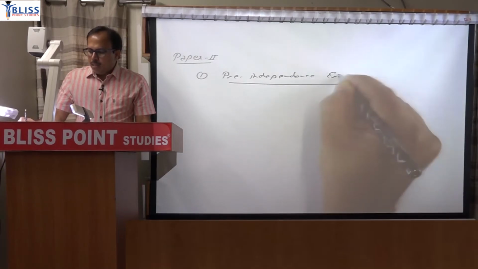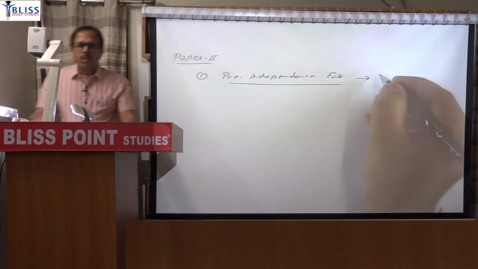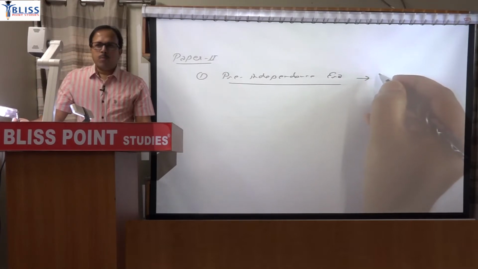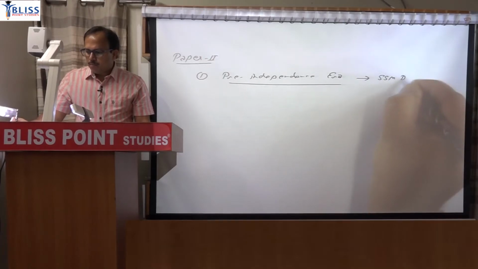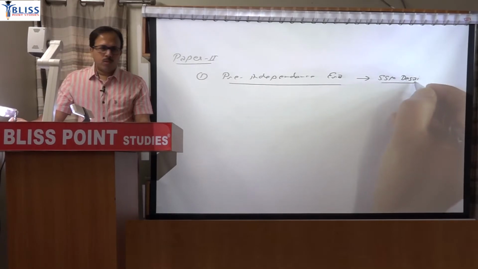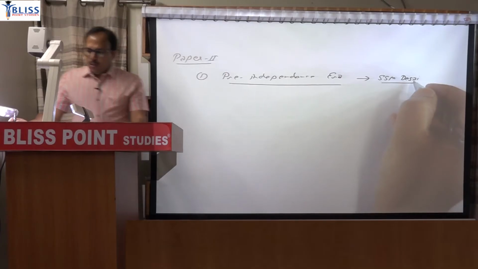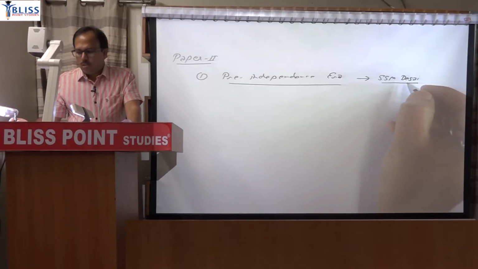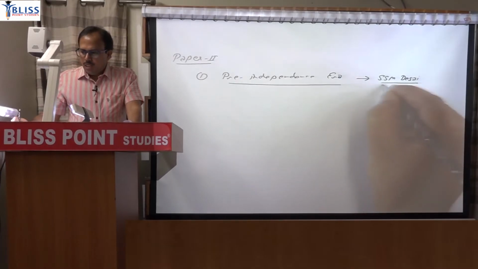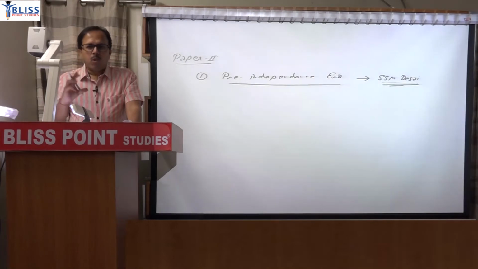For this pre-independence era, there are various books. Popularly Tirthankar Roy, Irfan Habib, उन सब के book भी पढ़ रहे हैं. But I will say SSM Desai, Economic History of India. You will find a scanned copy of this book in your portal. It is not included in that study material, but it is uploaded there. In the study material, you will be getting certain chapters of Tirthankar Roy, Irfan Habib and other sources. This is an easy book, I will say. Short book hai, usually you can go through, but always prepare notes.